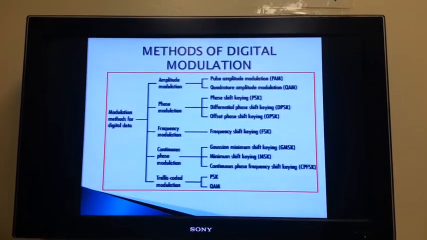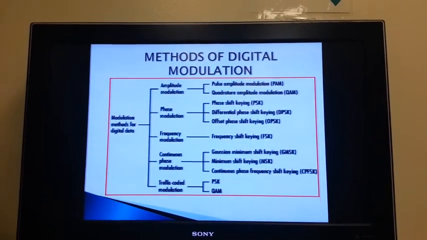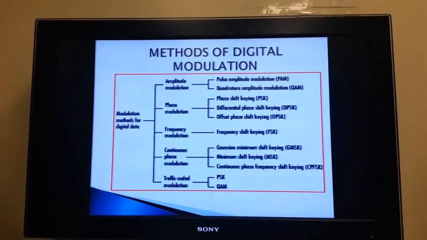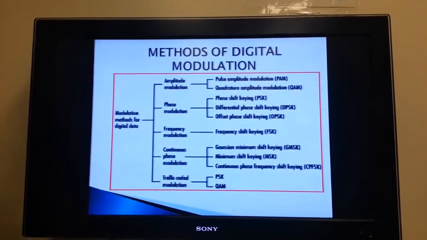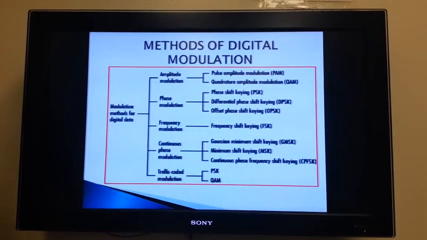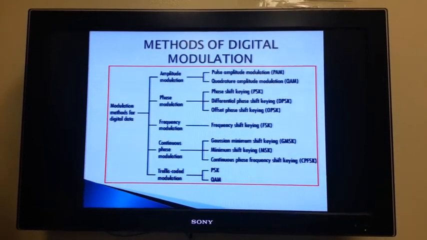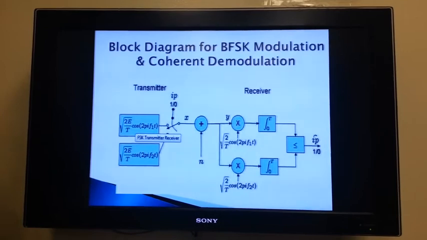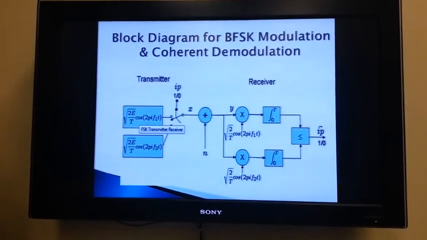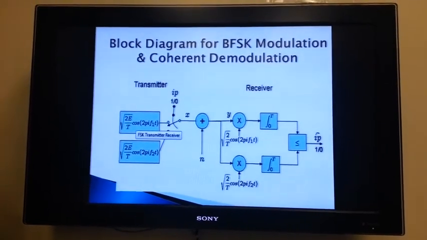In most media used for communications, only a fixed range of frequencies is available for transmission. As a result, transmission of data by FSK modulation is done, although many other forms of digital modulation are available, as shown. Here's a block diagram of BFSK modulation and coherent demodulation.